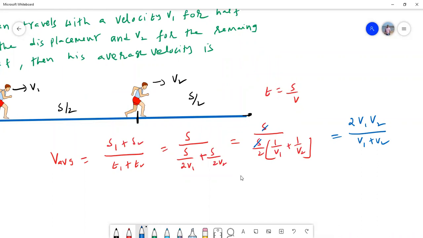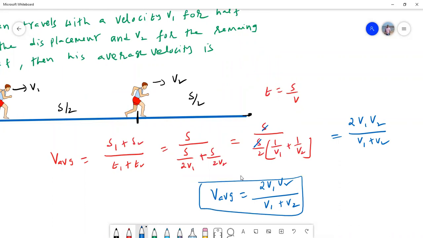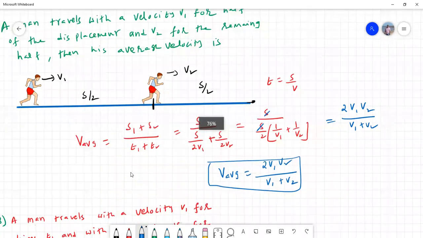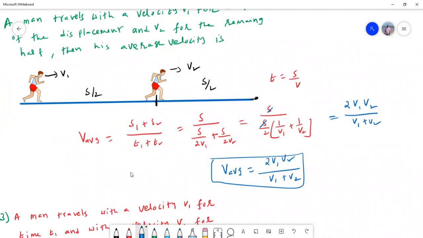So ultimately V average is equal to 2v1 v2 by v1 plus v2. When a man travels such that he covers half of the displacement with v1 and the second half with velocity v2, then the average velocity will be 2v1 v2 by v1 plus v2.